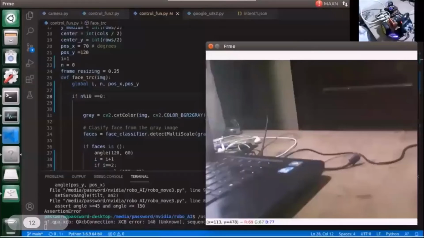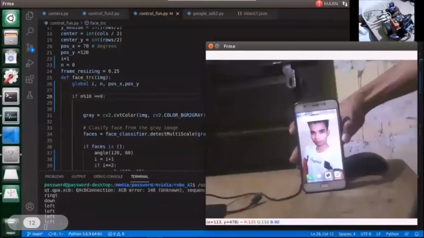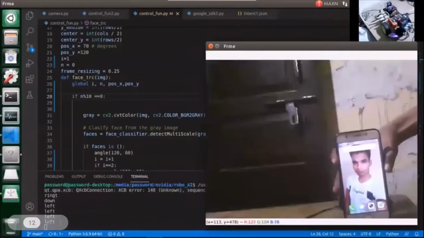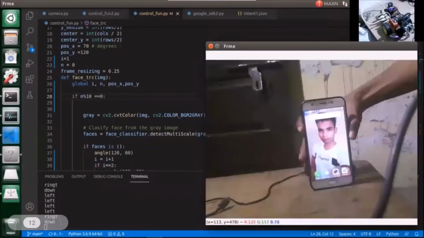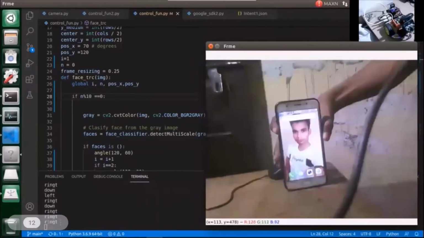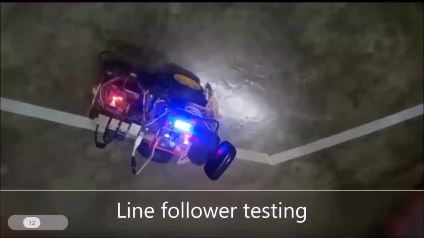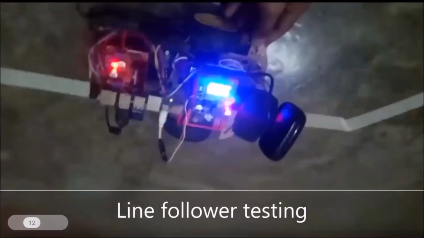It also track a face. We are testing line follower in our project. Move by ultrasonic sensor in autopilot mode.